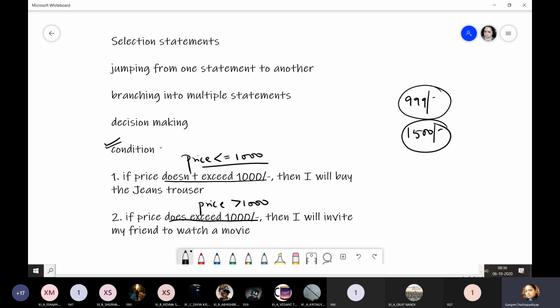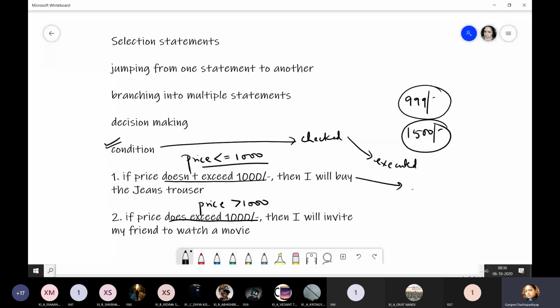That is, this course of action will be taken, this condition will be checked, at what time? When you are executing your plan. So when the program gets executed, only then is this condition checked. And depending upon the condition, a particular course of action will be taken.